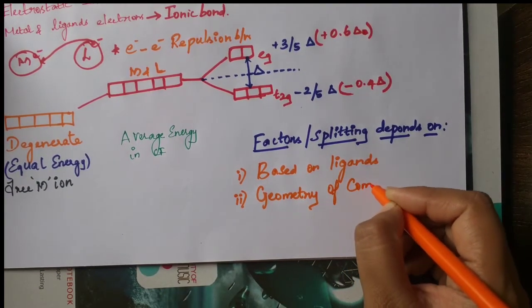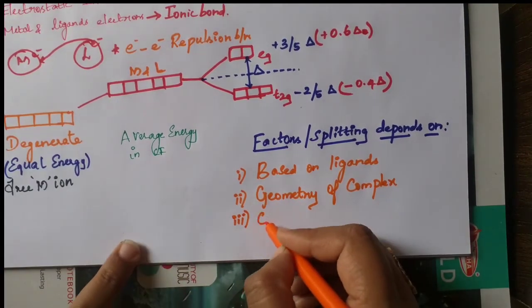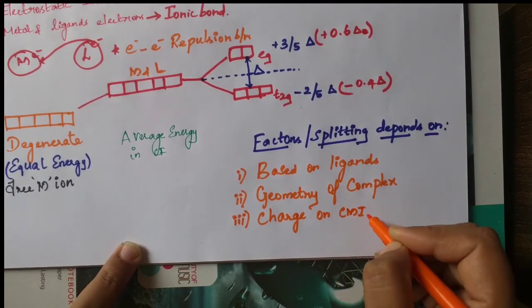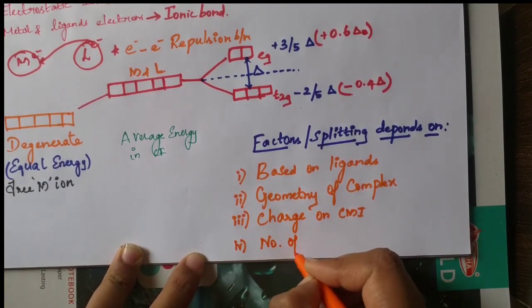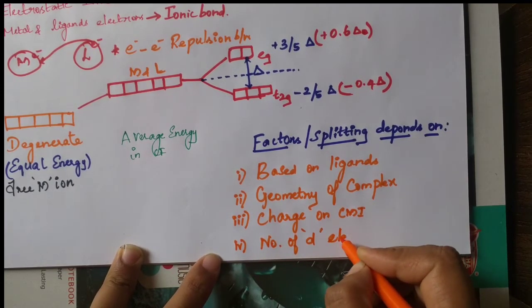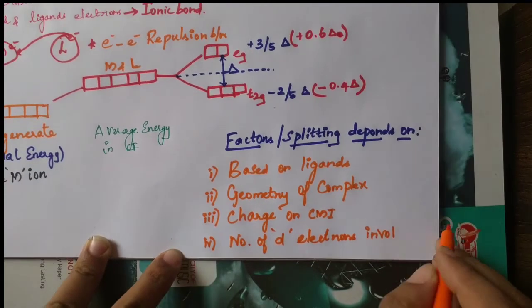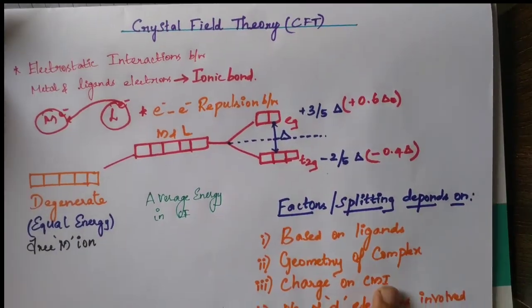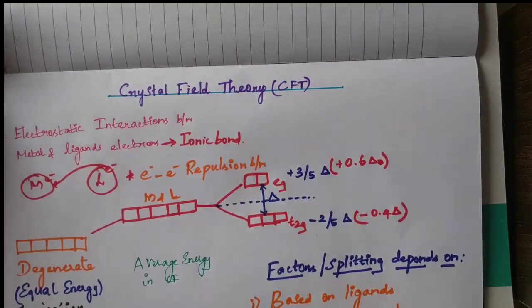Geometry of complex and charge on central metal ion, and number of d electrons involved. Based on these four factors, the splitting may change. Okay students, so in today's session I am going to explain the first three. Okay students, let's discuss. See now, first based on ligands.